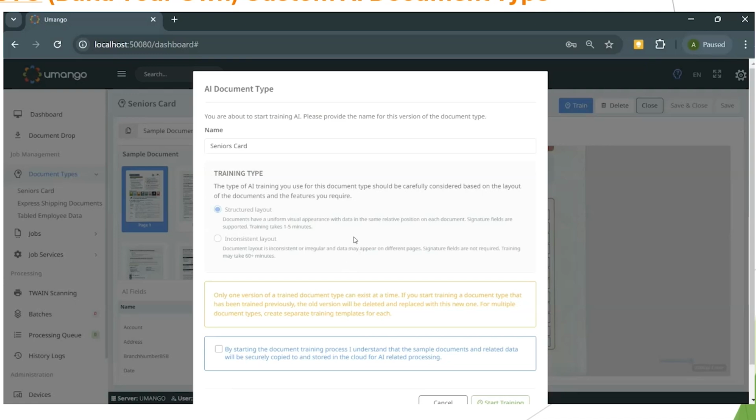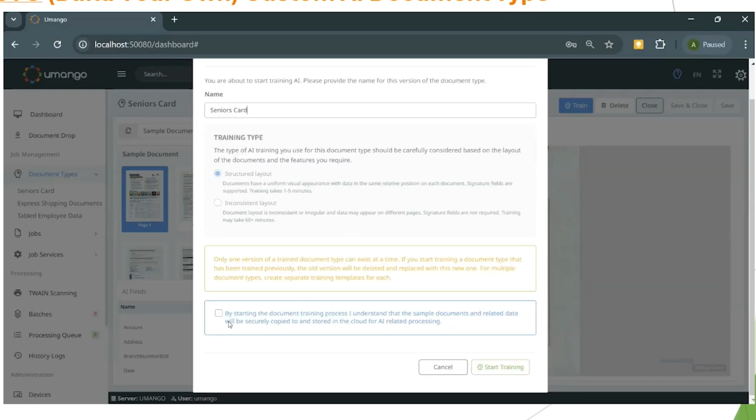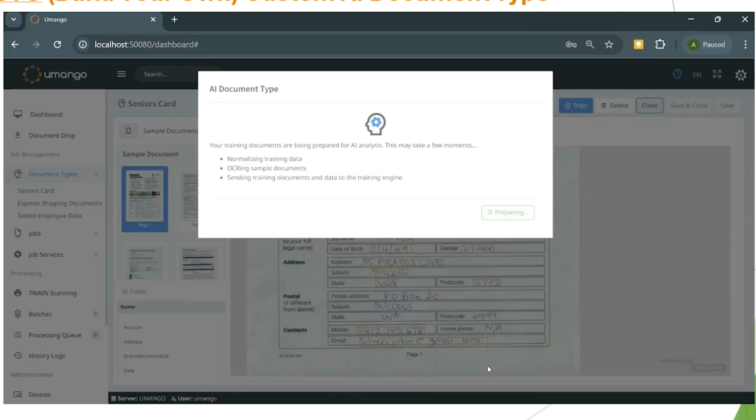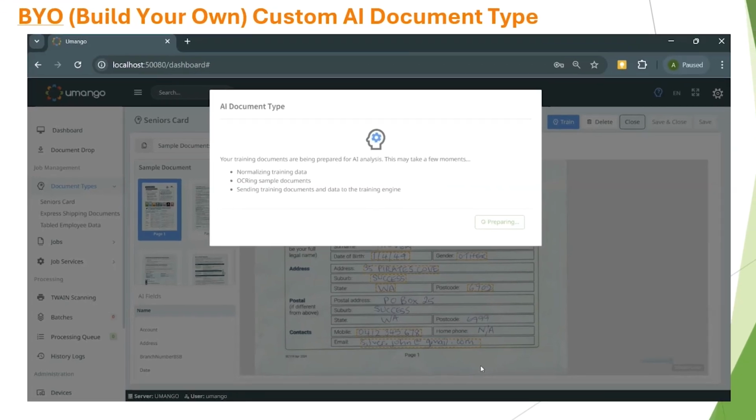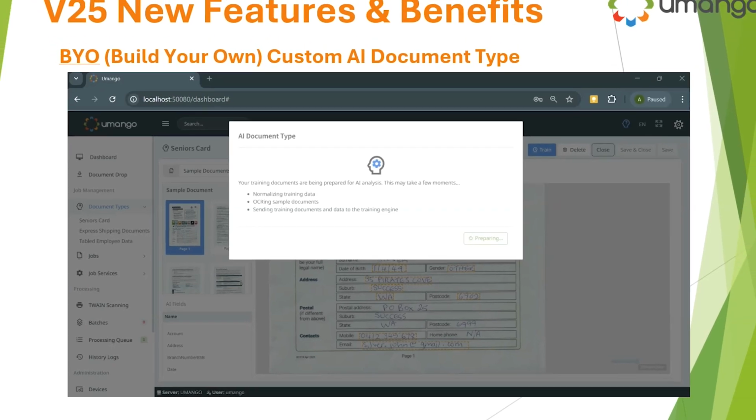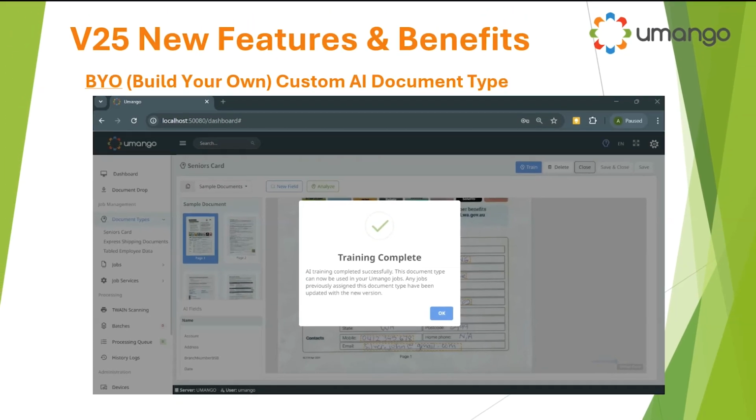And when I now save it as a named document type, I hit train, and I can specify if it's a structured or unstructured document for analysis. Umango weaves its magic, building and training, and then that is a custom document type for us to use and recall in building a Umango job. Remembering we only need to do this once, and then it's available for everyone within the organization to use.